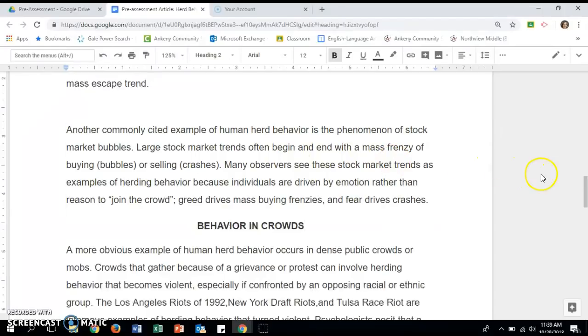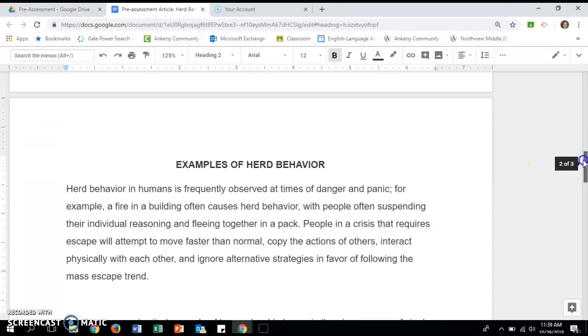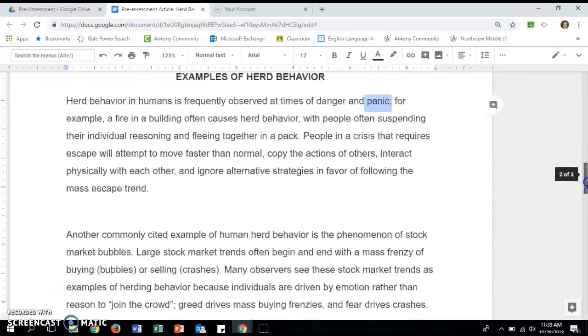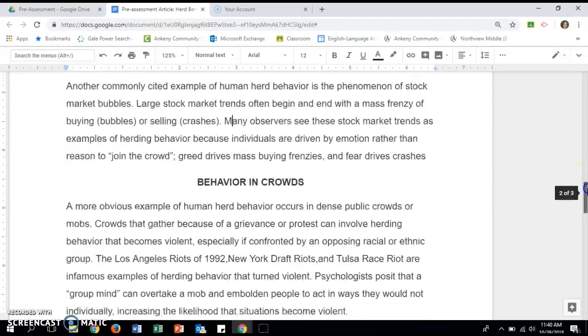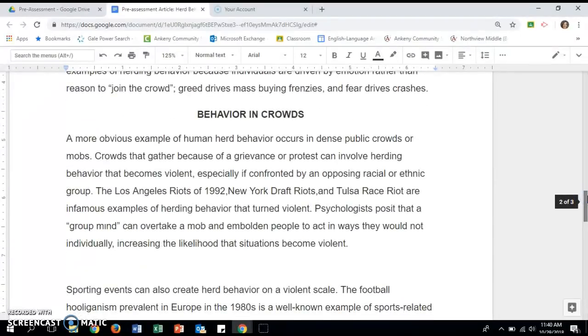So the second example also relates to a situation of danger and panic, but it's more panic. So people who have money in the stock market sometimes panic when there's a mass frenzy of buying or selling, and then they think they need to take action right away. And then this next section is about how humans behave in crowds.